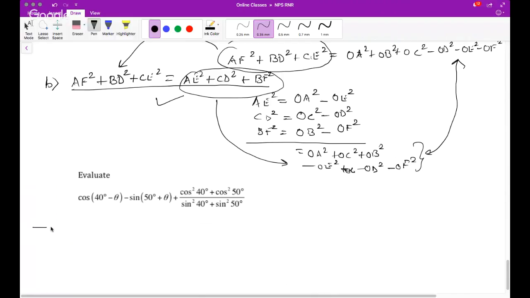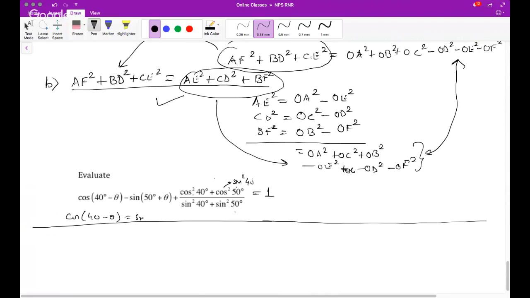So let's take Mansi's. Oh, sorry. First of all, Neha has sent one more problem. So it's 1. Good. Why is it 1? Because this is cos square 40. This is cos square 50. Now cos 50 is sine 40. So you can replace this by sine square 40. So sine square 40 plus cos square 40 will be 1. Similarly, this will also be 1. And here, cos of 40 minus theta is nothing but sine of 90 minus 40 minus theta, which is nothing but sine 50 plus theta. So hence, these two cancel out to 0, and this is 1 upon 1, so 1.